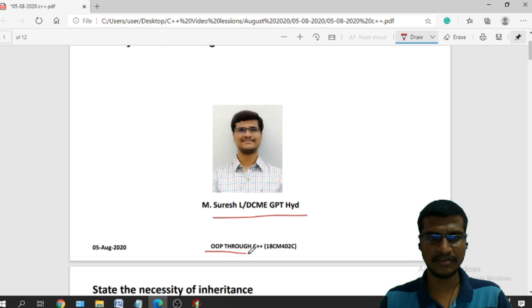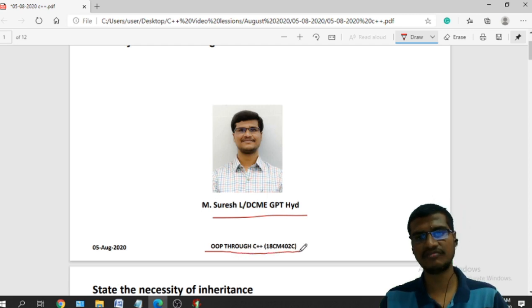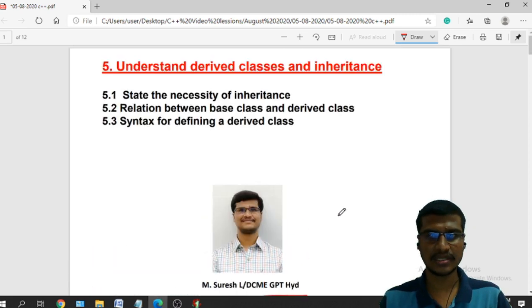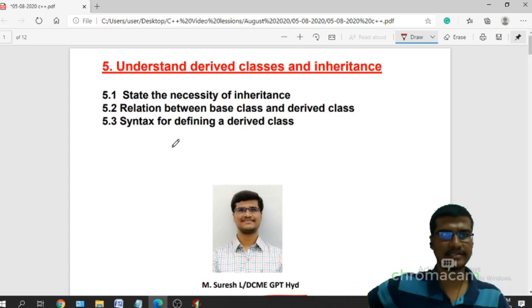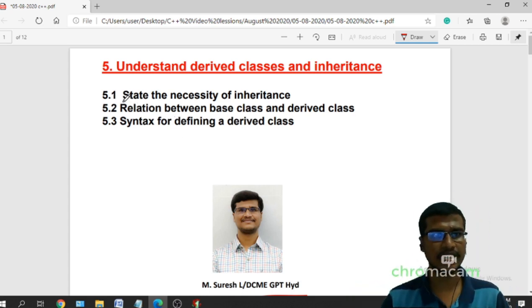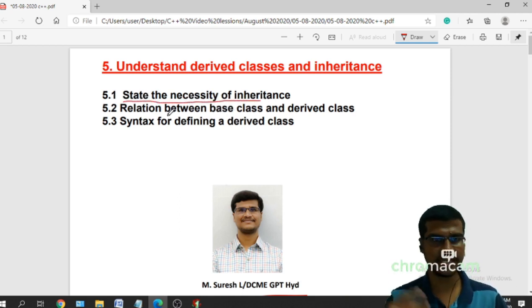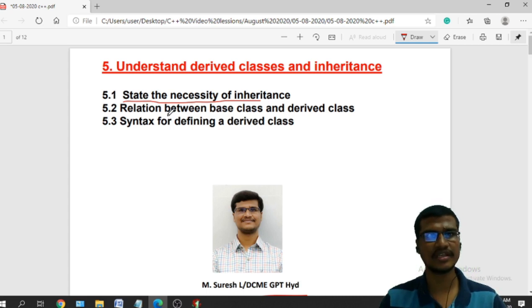I am dealing with this OOPs through C++ subject with code 18CM402C. In today's class, I will discuss the fifth chapter, all about inheritance. In this we have different topics like what is the necessity of inheritance, what is inheritance, what are the advantages of inheritance, and after that we will discuss what is base class, what is derived class, what is the relationship between this base class and derived class, and what is the syntax for defining a derived class. All this we will see in today's class.